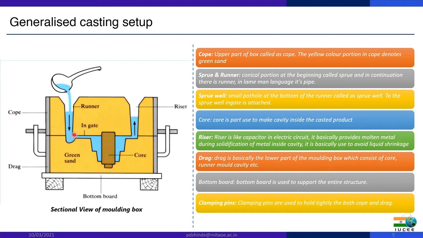Sometimes a core is used here, which is called a skim core, so that the liquid metal gets filtered and the foreign particles present in the liquid metal get removed by this skim core, and only the liquid portion of the liquefied metal goes into the cavity.